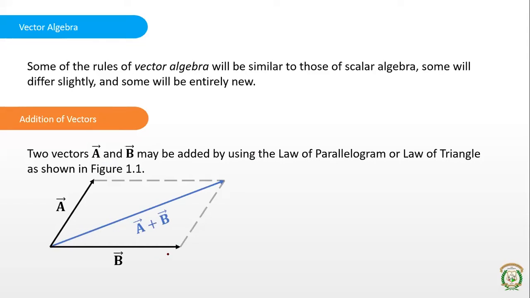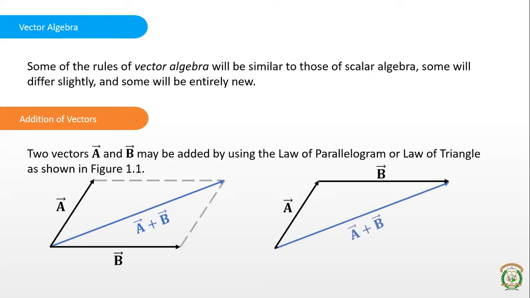So what if you have this particular case wherein there is a vector A and another vector B like this? Here B starts from the point where A ends. So this is A, this is B. What is A plus B? If you use the same logic, this is the law of triangle, where A plus B is the line that completes the triangle of A and B. It's very logical.